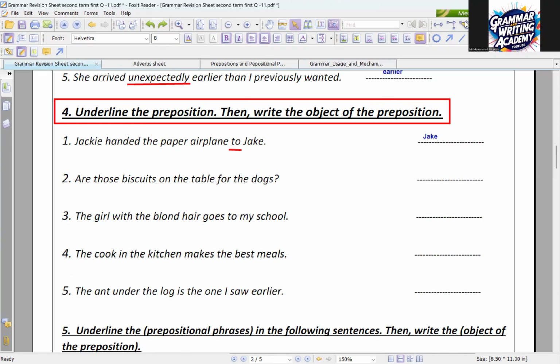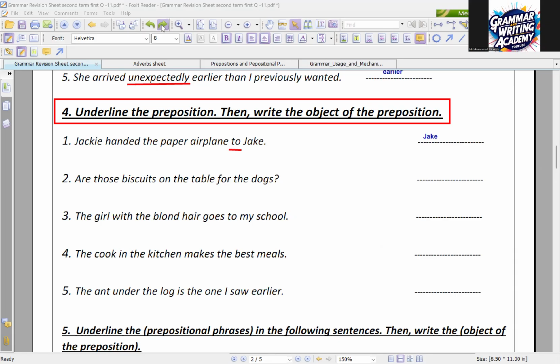Now, Rami, good morning. No, Mr., it's me, Malik. Malik, yes. Okay, number 2, Malik. Are those biscuits on the table for the dogs? What is the preposition here?